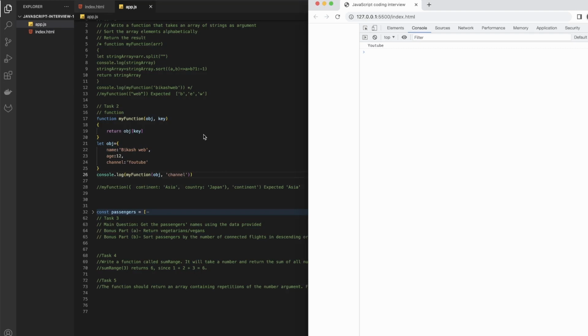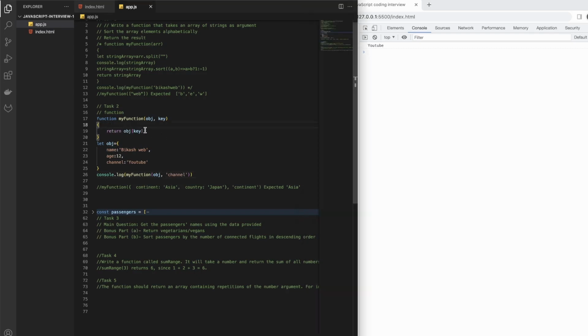Now with this we can also see something else. For example, if we want to know that the key does not exist in this object, we can even return some sort of error. What happens if some user actually sends something wrong here? So let's say we have channels here and this is undefined. What happens there?